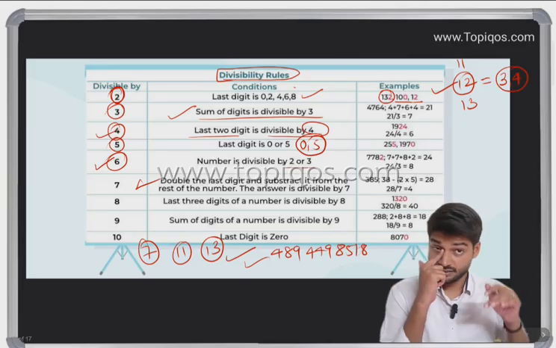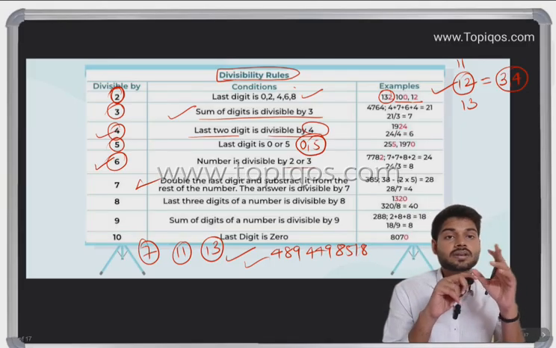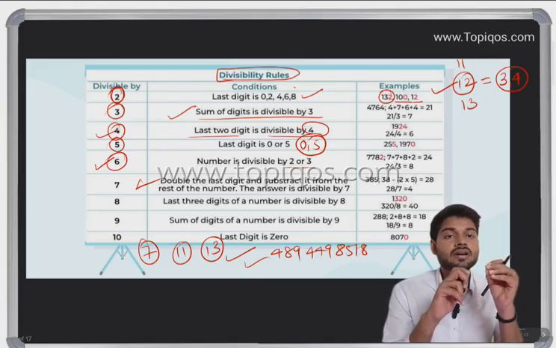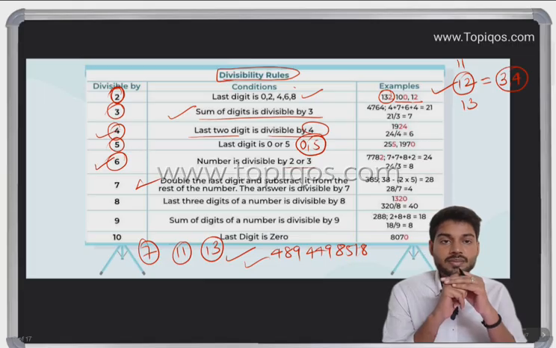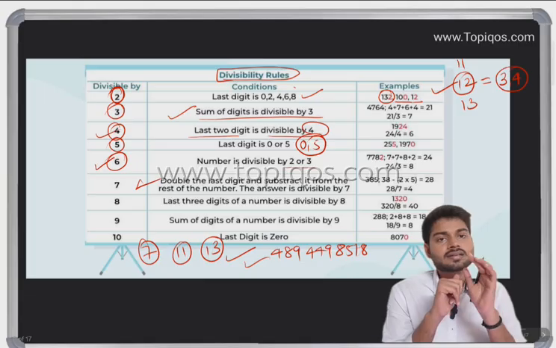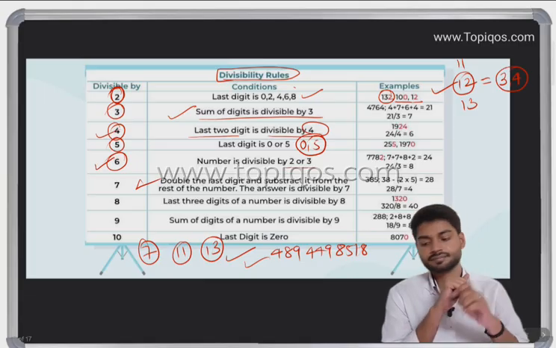Okay. So finally, we have completed the divisibility rules, divisibility patterns. Now we'll see a couple of questions that have been asked in the examination, and we'll see how the divisibility rules concept is asked in the examination. Okay.